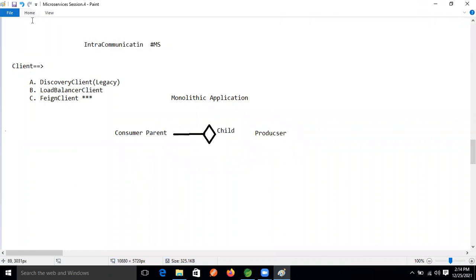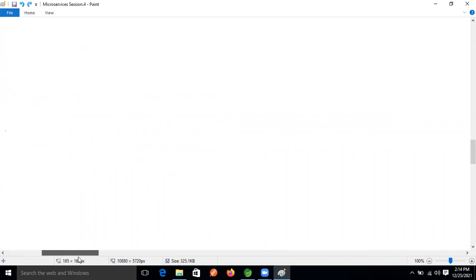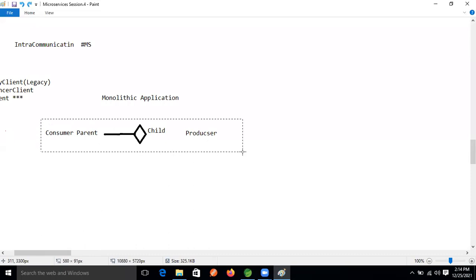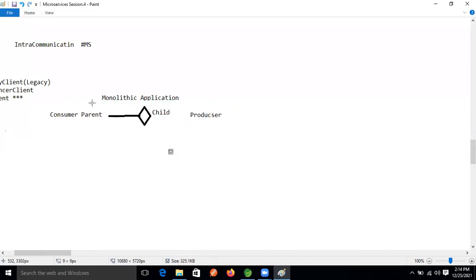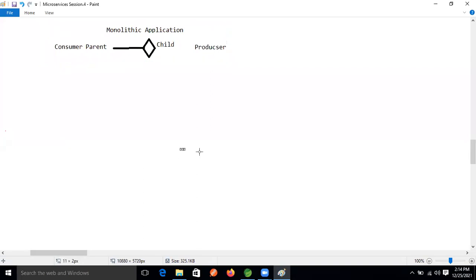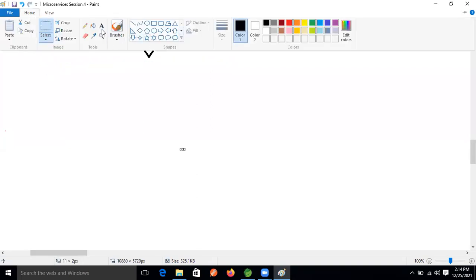Here, assume this is our producer service and this is our consumer service. I need more space, so I'm converting this here. I'm converting this into a microservices architecture, guys.